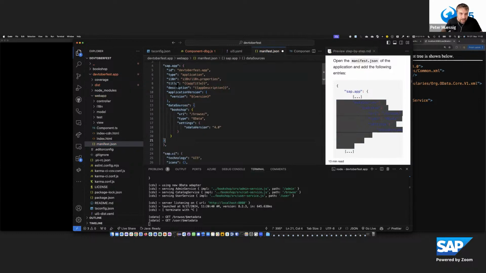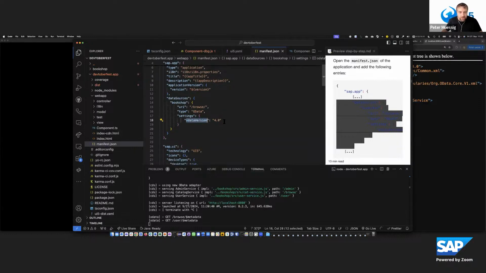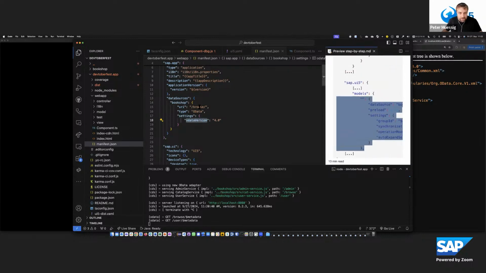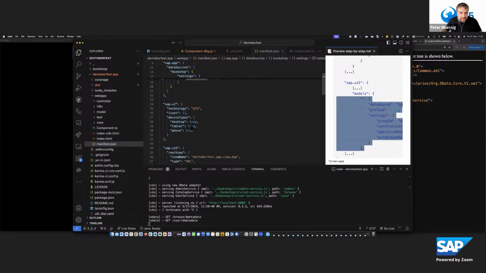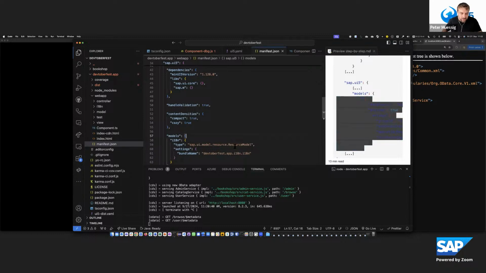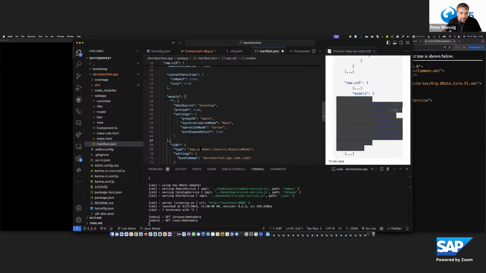So in the SAP app section, we add the data source to the bookshop. And this bookshop has the following URI. And we know it's an OData v4 service. Now in the model section, I will use this bookshop data source as the default model. So let's go down to the SAP UI5 models section. And here in the model section, we add the data source bookshop.